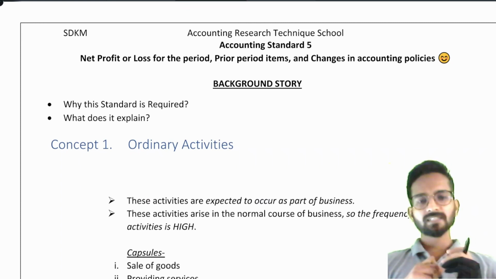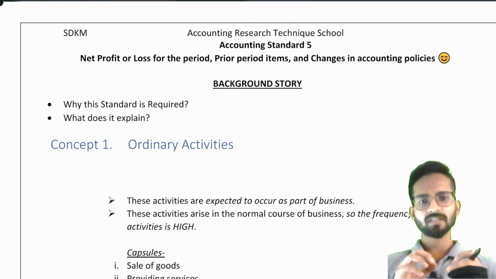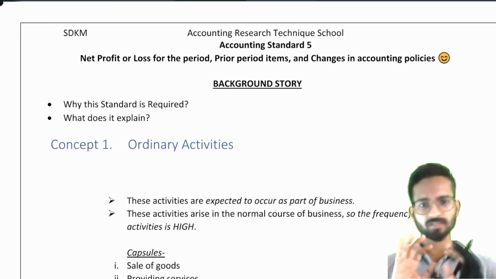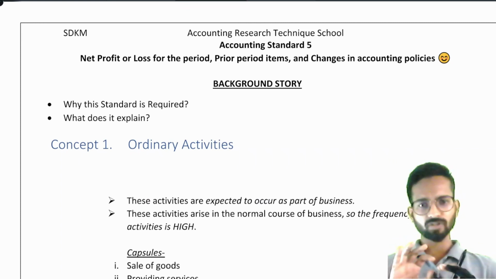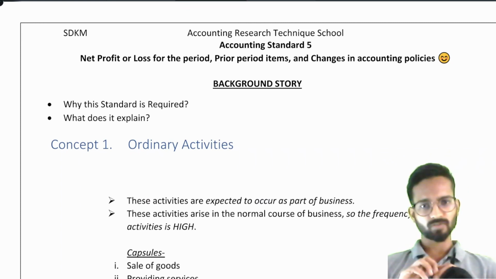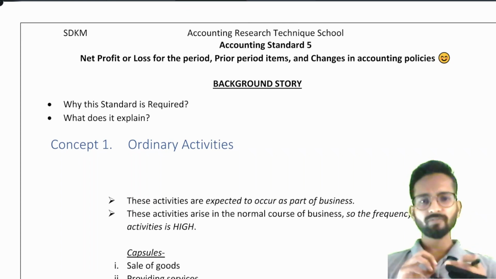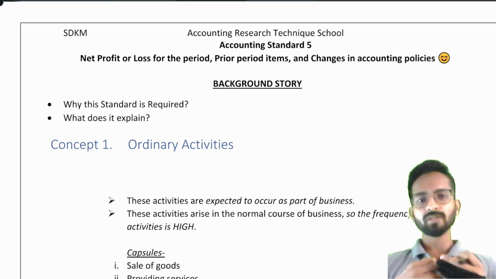Understand this. Suppose we are manufacturing shirts and selling the shirts, that is our normal course of business. So you will say, sir, it means you will be earning some profit from that business. Very good. Now suppose it's been 3 to 4 years of doing that business, and after that you felt that your factory machinery has become obsolete, or you need to replace the machineries. Then what will you say?